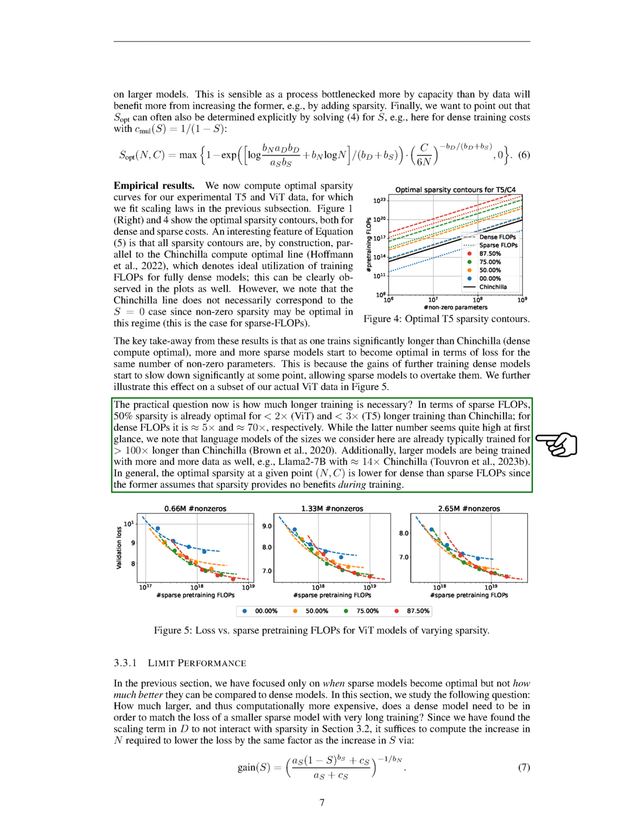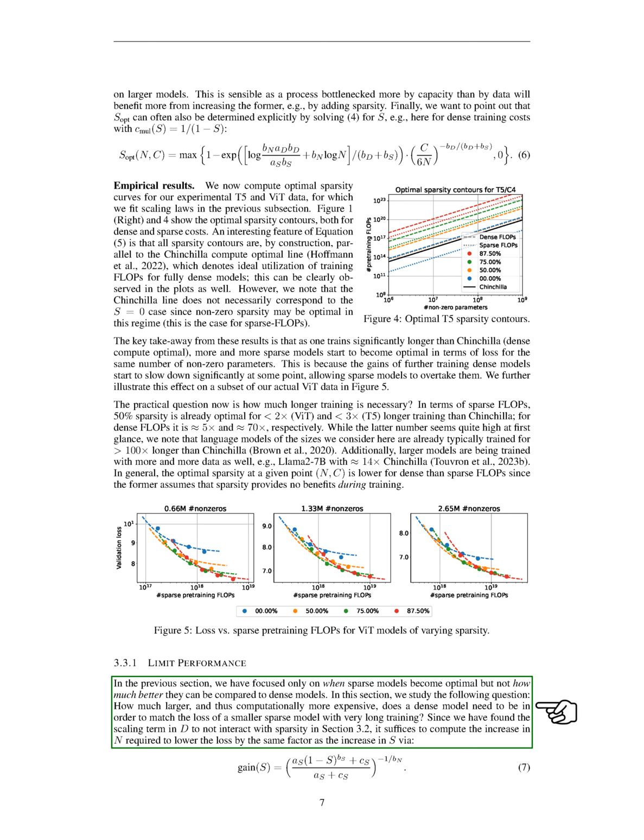Moreover, larger models are being trained with increasing amounts of data, for example, Llama 2-7B with approximately 14 times Chinchilla. In general, the optimal sparsity at a given point is lower for dense than sparse flops, as the former assumes that sparsity provides no benefits during training.